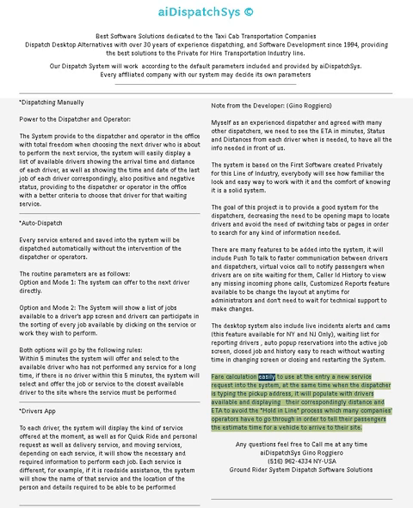Fare calculation easy to use at the entry of a new service request into the system. At the same time, while the dispatcher is typing the pickup address, it will populate with available drivers and display their corresponding distance and data, to avoid the hold-in-line process which many companies' operators have to go through in order to tell their passengers the estimated time for a vehicle to arrive at their site.